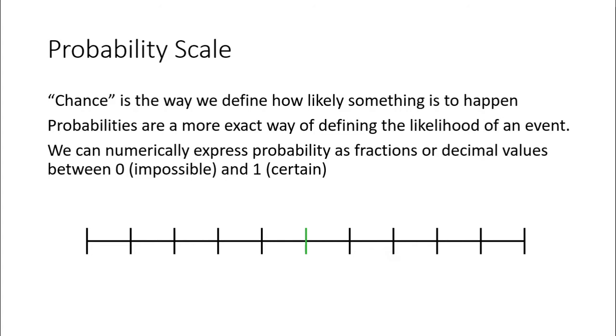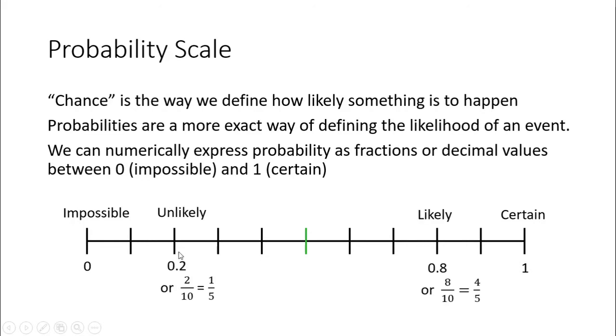So on our probability scale, let's show the lowest possible probability and the highest possible probability as 0 being impossible and 1 being absolutely certain. Now, as you can see, I've split my probability scale into 10 different sections. So each of these sections represents 1/10. This would be 1/10, this would be 2/10. So I can write that as 0.2 or 2/10, or simplifying that fraction, 1/5.